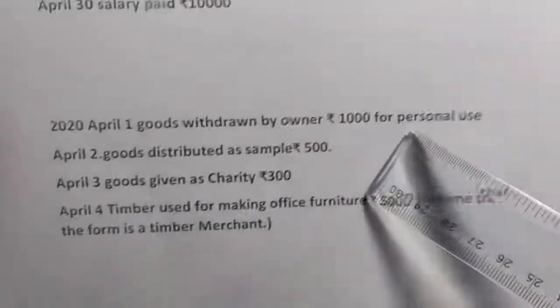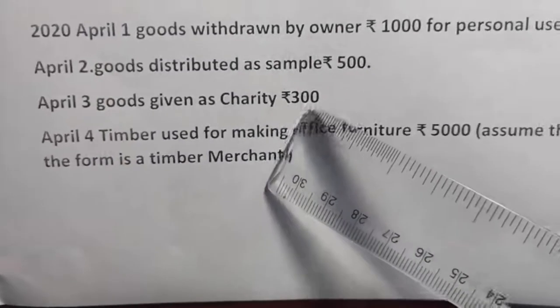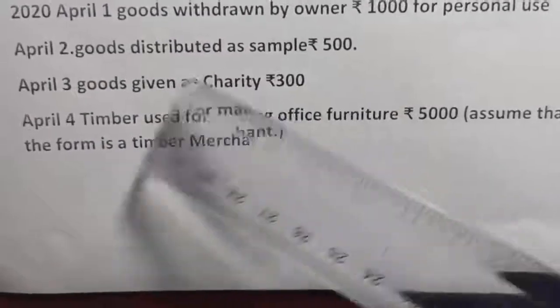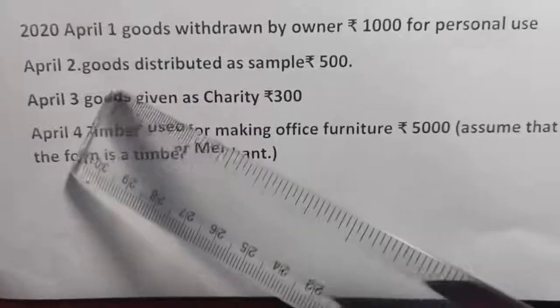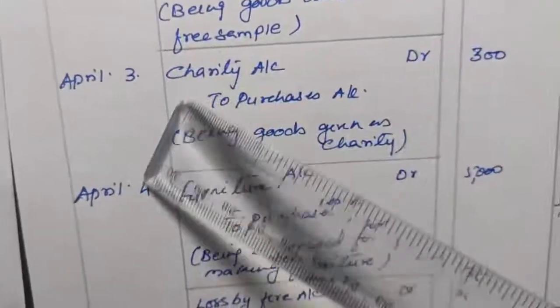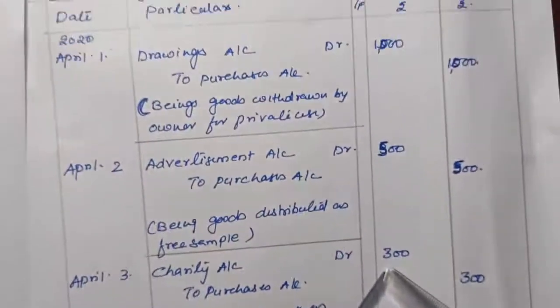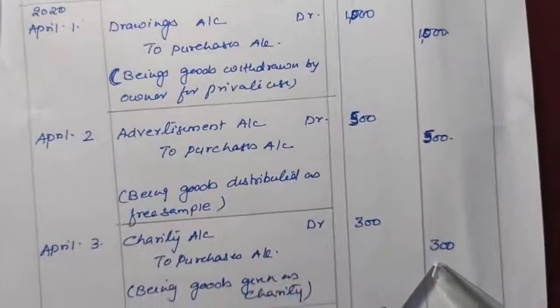Okay, now let's see the next one here. Goods given as charity. Charity is an expense and goods is going out, so purchases will be credited and charity will be debited. Our entry will be charity account debit to purchases, 300 debit charity and credit purchases.